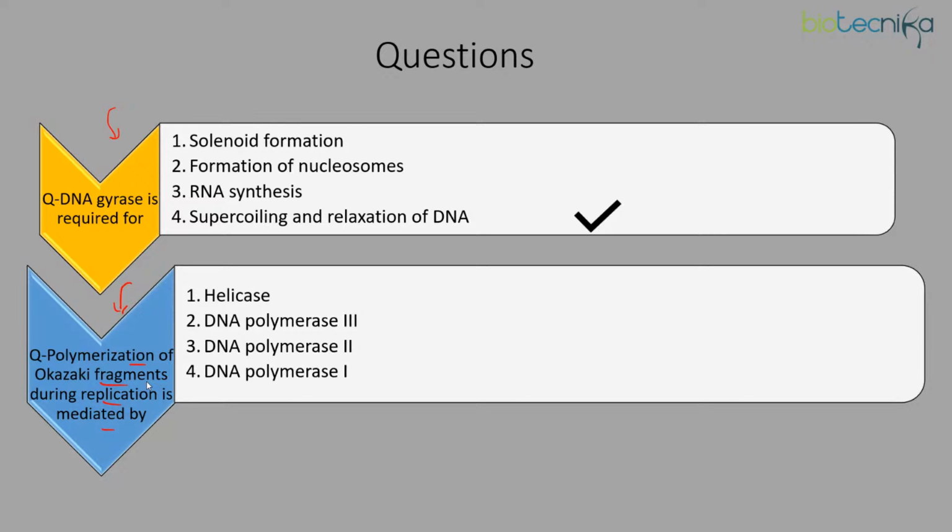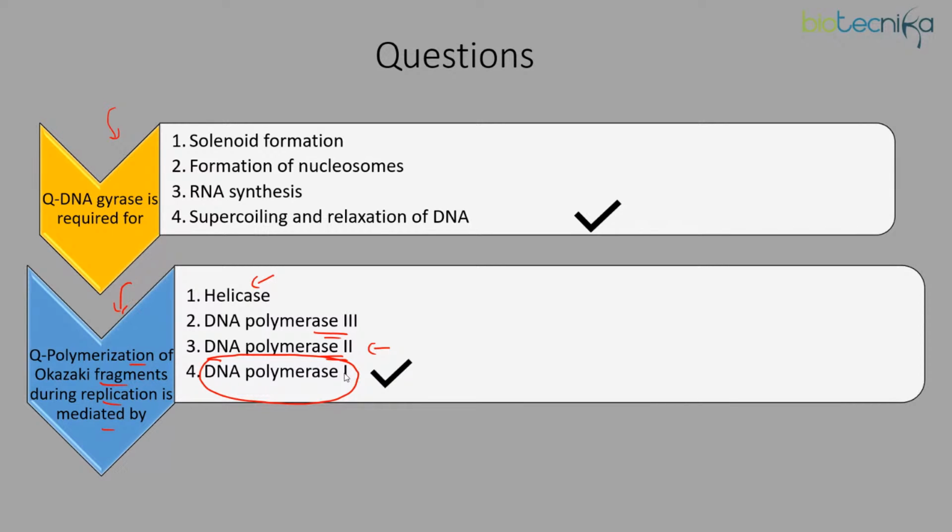Okay, Jaypreet Singh says 2. Purvi, this is 1. All right. Not exactly. Let me tell you, this is DNA polymerase 1. See, helicase would help to separate. DNA polymerase 3 is going to polymerize, meaning extend the DNA during replication. DNA polymerase 2 is mainly required in repair. So DNA polymerase 1 is the enzyme which would be helping with the polymerization of Okazaki fragments, or we can say the filling up of the gaps, when the Okazaki fragments would be joined later on.